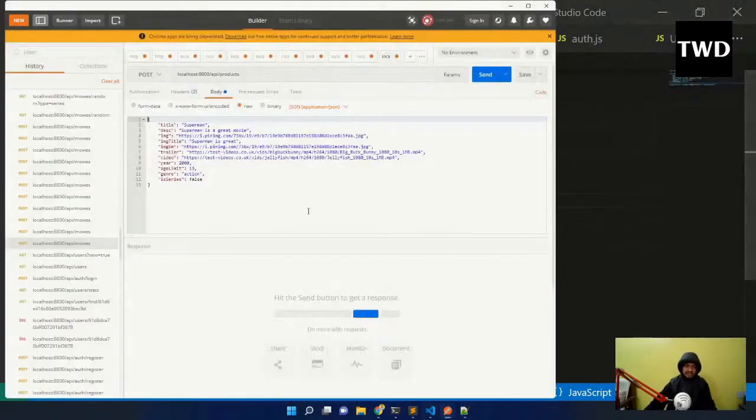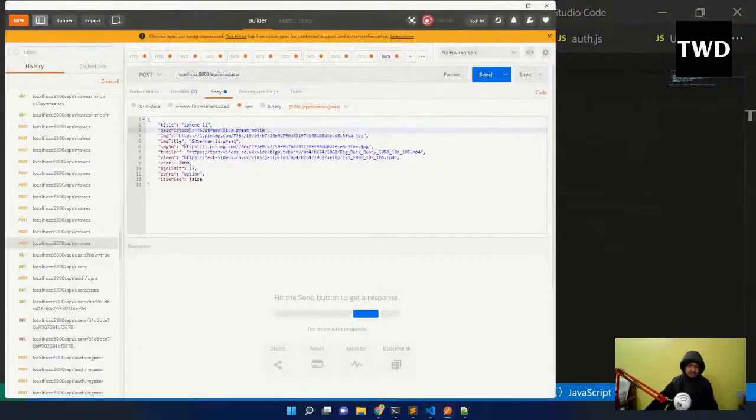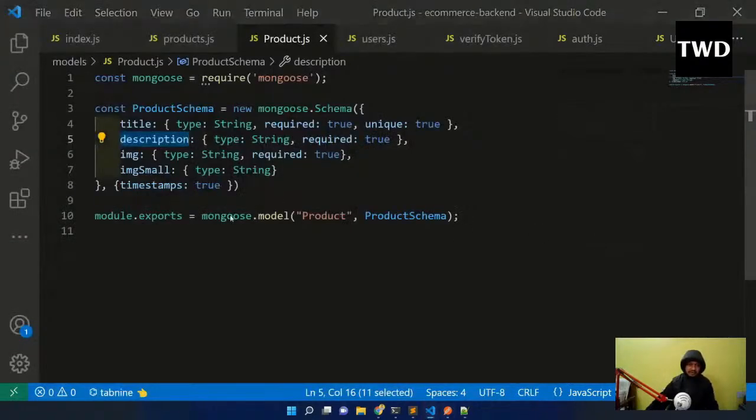So title is there. Title is maybe iPhone 11. There is description, so description will be iPhone 11 is a great product. And then I have img and img small.